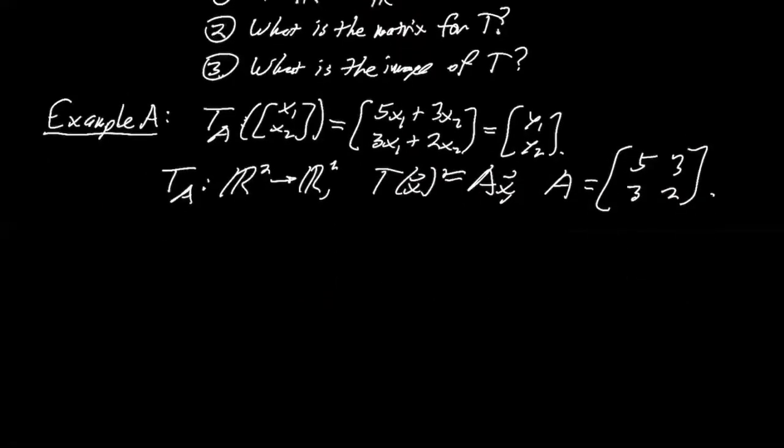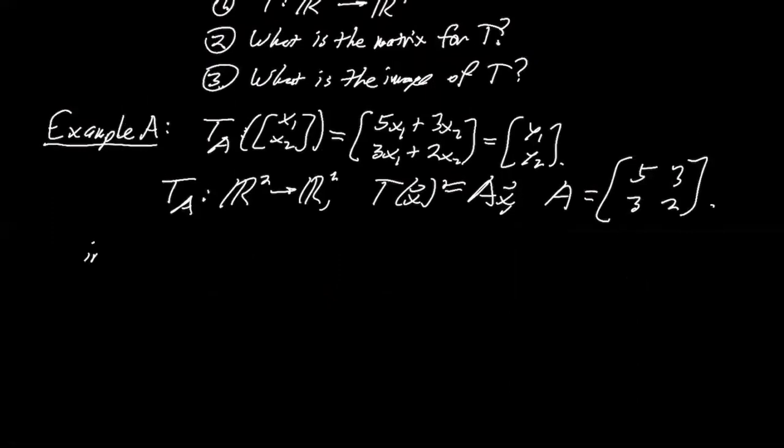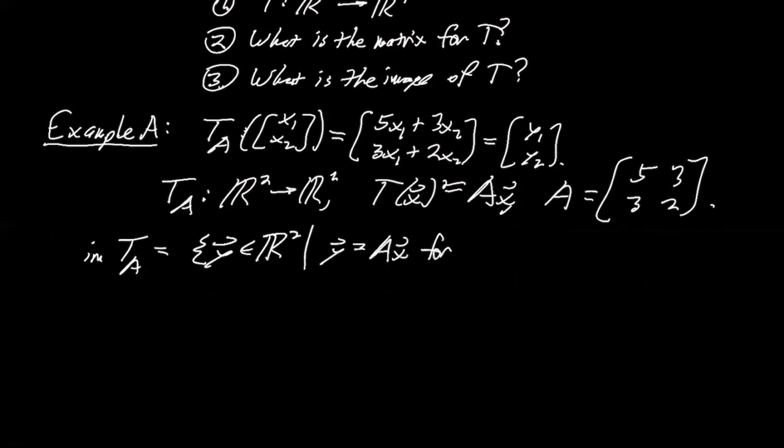Remember, the image of T sub A is the set of vectors y in R2 such that y equals Ax for some x in R2, right?